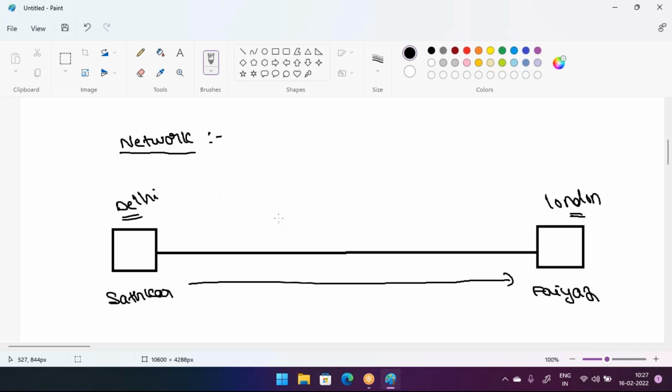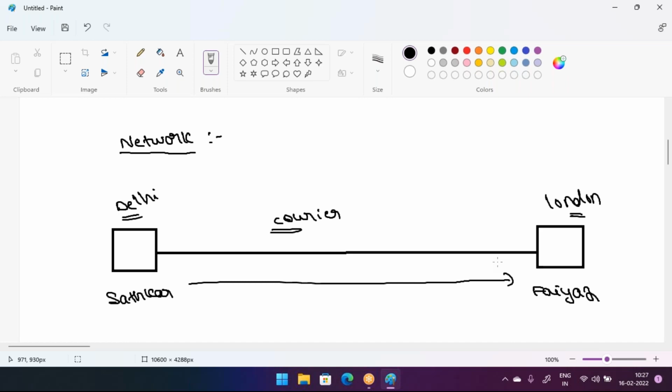It's like a courier service, guys. Whatever data you want to send, you put the data on your computer, and your computer will share the data to your destination computer automatically. So like this, with the help of networking, we can share resources with each other without physical presence, the data between the devices.